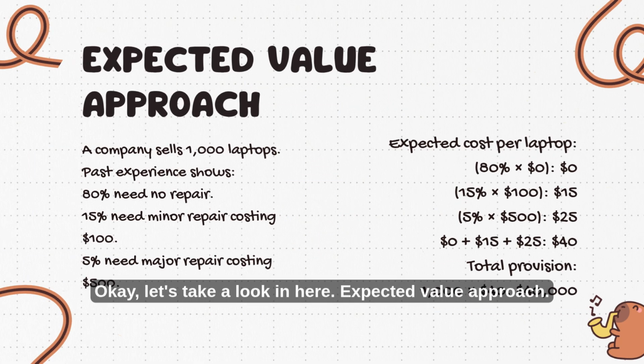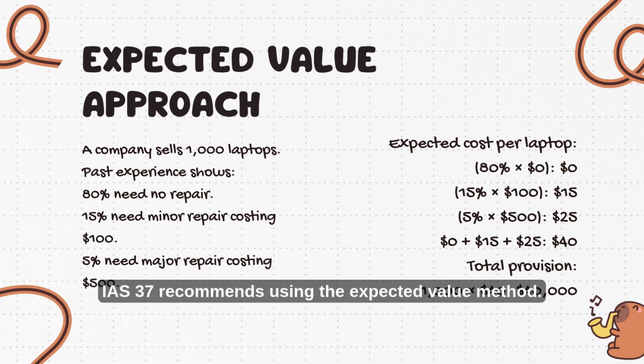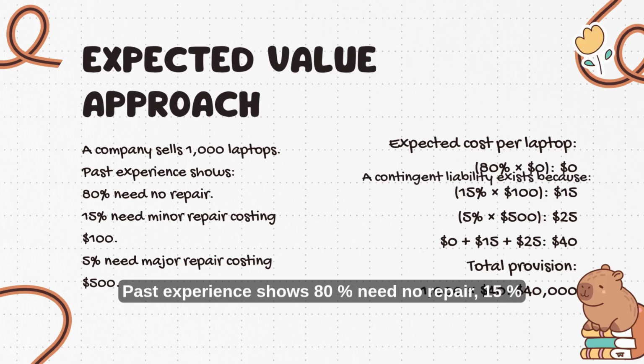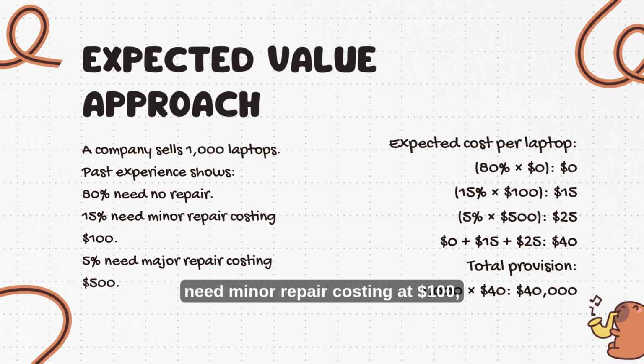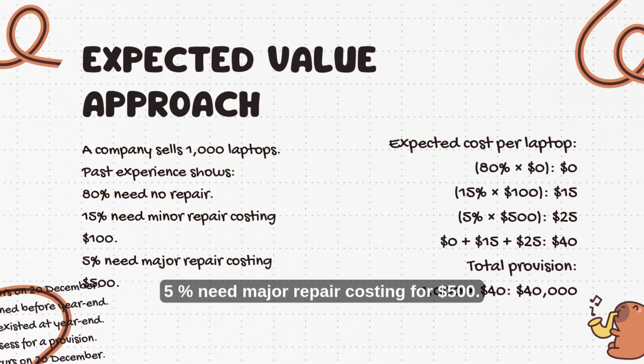Okay, let's take a look in here. Expected value approach. For large populations such as warranty claims, IAS 37 recommends using the expected value method. Look at this example. A company sells 1,000 laptops. Past experience shows 80% need no repair, 15% need minor repair costing $100, 5% need major repair costing $500.